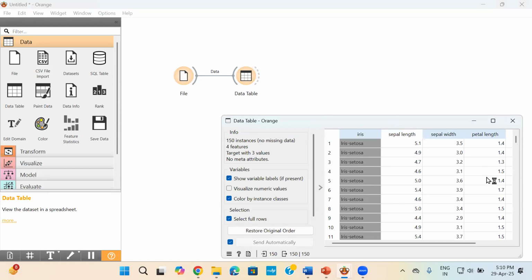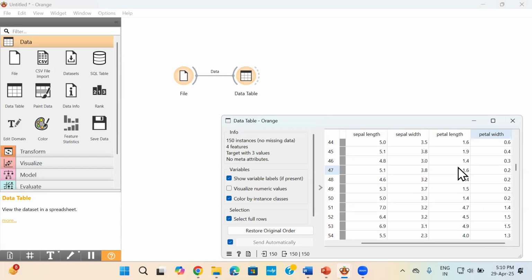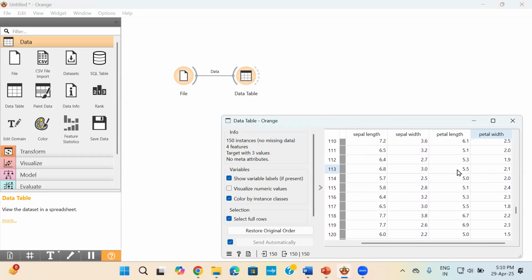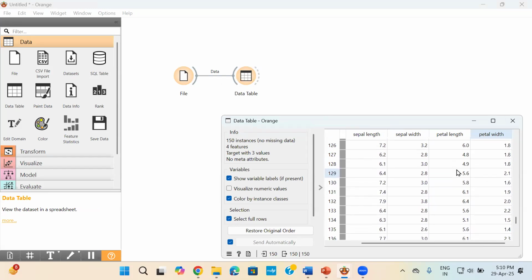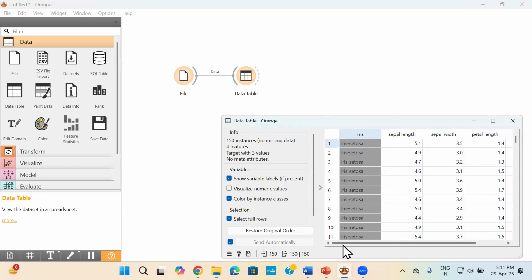So you can show your students that these are all the features. Okay, as you already know, it has around 150 rows. Okay, and 0 to 50 is one particular species, 51 to 100 is one particular species, and 101 to 151 is the third species. If you want to have a look, you can have a look here also.